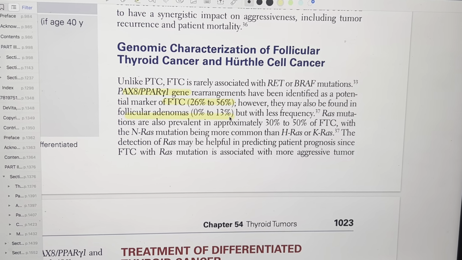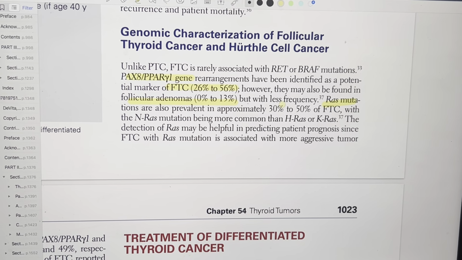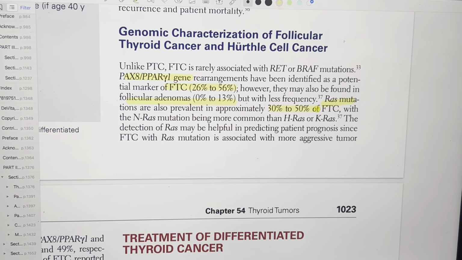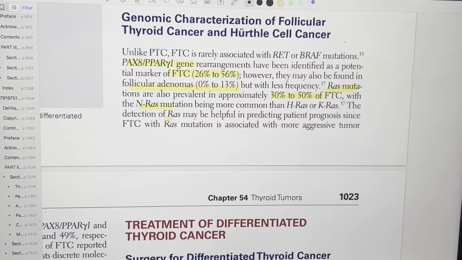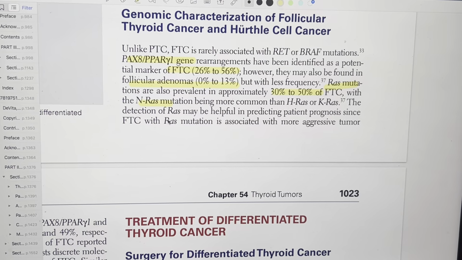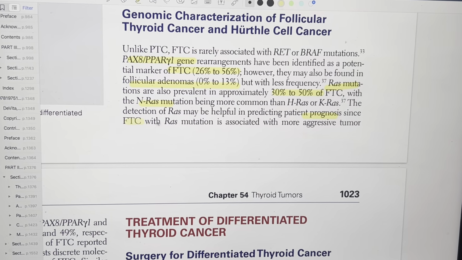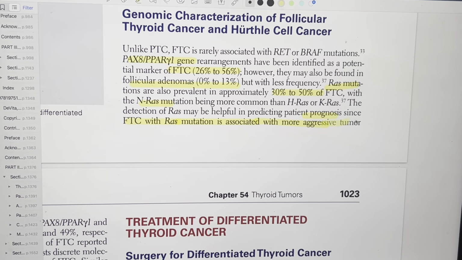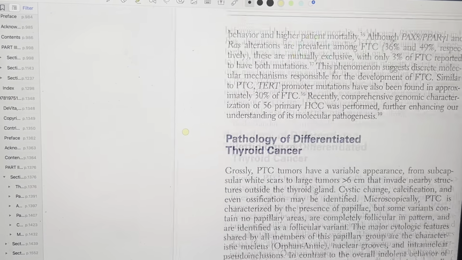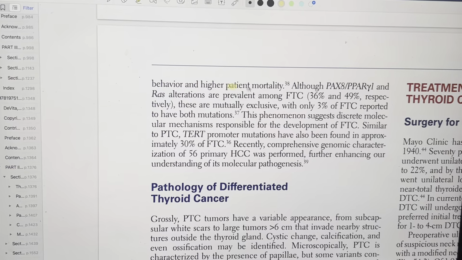So RAS mutation are also prevalent, in 30 to 50% of the FTC, and NRAS being the most common, then HRAS and KRAS. And the detection of the RAS may be helpful in detecting patient prognosis since the FTC with RAS are associated with more aggressive tumor. FTC with RAS, aggressive behavior and higher potential for mortality.